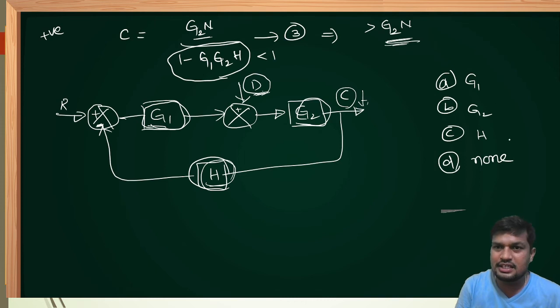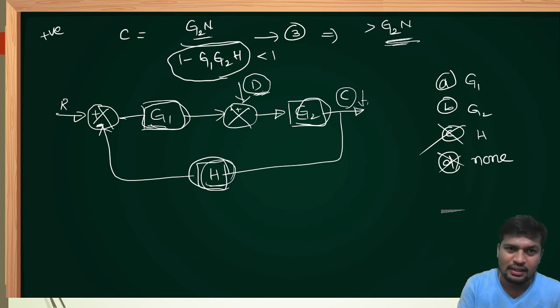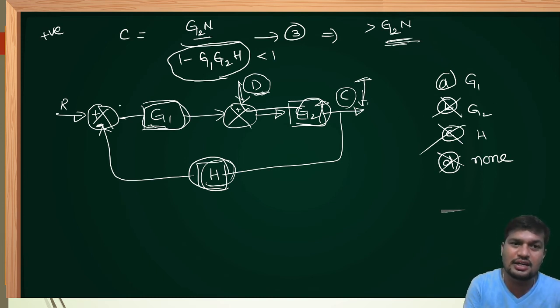Therefore, C for Chennai Super Kings is eliminated from the options. Anyhow, D for Delhi Daredevils or Delhi Capitals is eliminated. Why? Because none is not the answer. If the answer is none, what is the meaning of that? Now the question is, if G1 is increased or G2 is increased, the disturbance at the output is reduced. If you increase G2, it is in the path of disturbance. Automatically, output is also carrying more disturbance. Therefore, B for Royal Challengers Bangalore is also eliminated. Then only increase G1. Then only the disturbance at the output will be minimized.